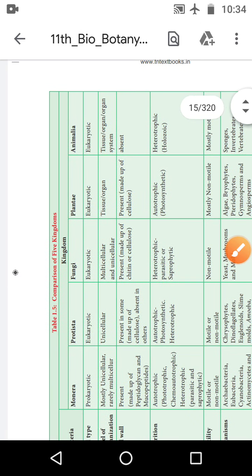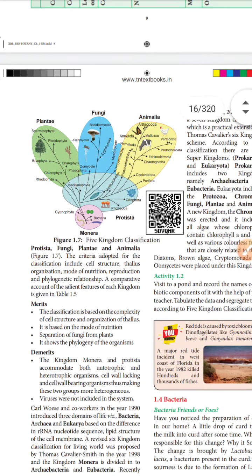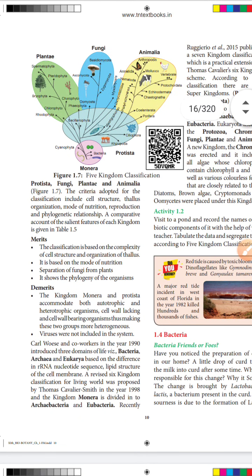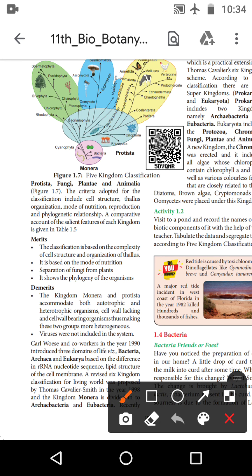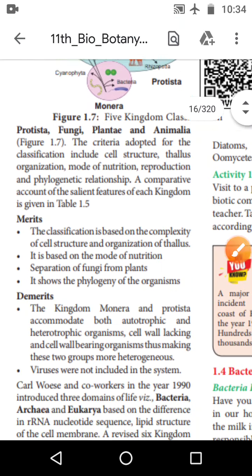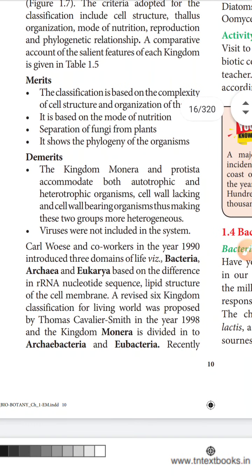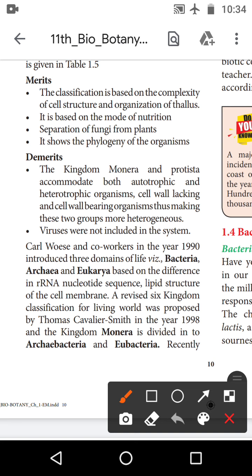So this is the comparison of the five kingdom classification. It is very important. It is a tabulation. Okay, we will see the next one. There is a fungi chart also. We will see. The next one is the merits and demerits of the